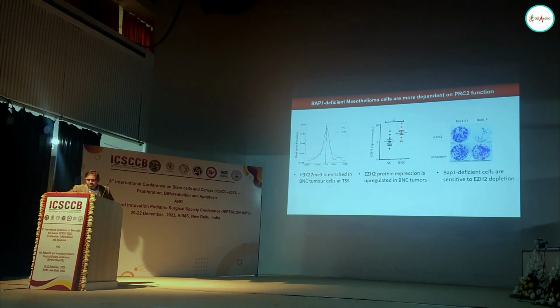So what does BAP1 actually do in terms of molecular aspects? In these studies, we took NC, where NC stands for NF2 and CDKN2 deleted cells, and BNC stands for BAP1 deletion on top of the NC. So the difference between these two is the BAP1 difference. It's kind of an isogenic cell line. The difference is BAP1 deletion.